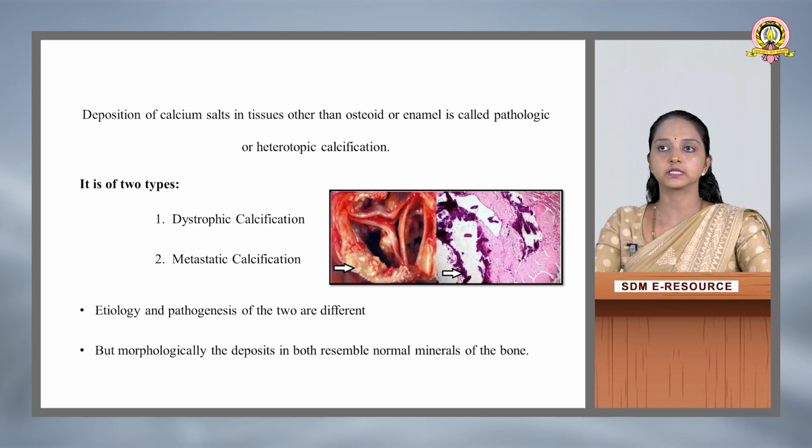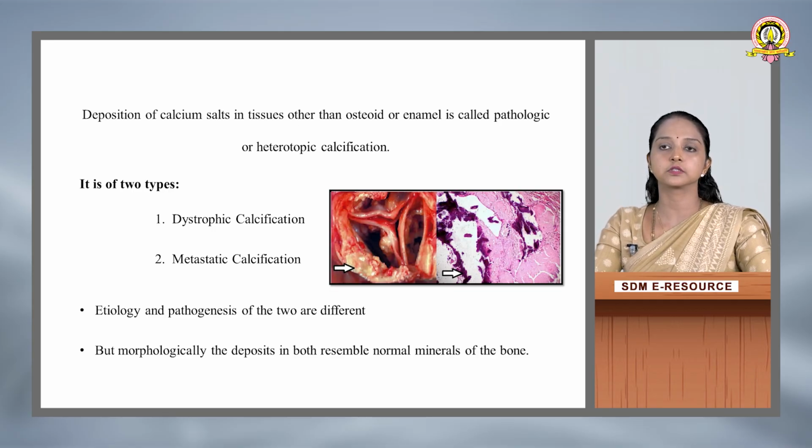Deposition of calcium salts in the tissue other than osteoid or enamel is called pathological or heterotopic calcification. Here the definition specifies that other than the bone or the teeth, there is abnormal deposition of calcium salts in the tissue. In the normal body, you will see the presence of calcium in the bone as well as in the teeth. But here, there is deposition of calcium salts in the tissue other than the osteoid or the enamel.